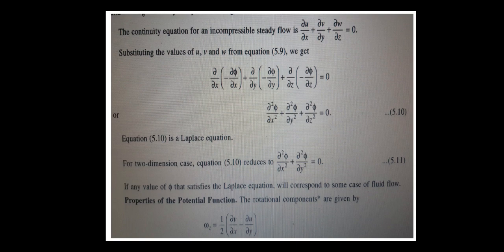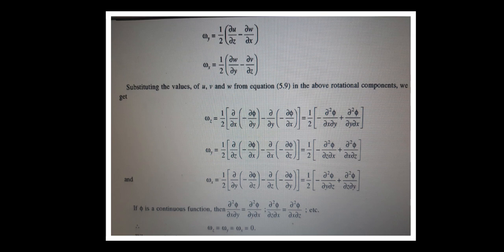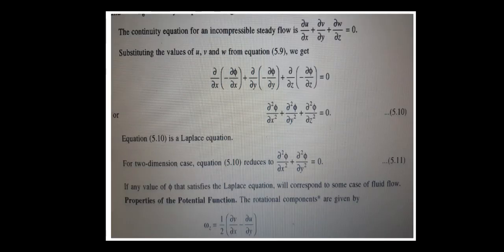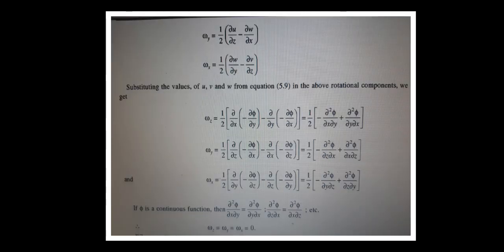Now the properties of the potential fluid: the rotational components are given by the rotation, which we write as omega. For the z direction, omega_z equals 1 by 2 of dou v by dou x minus dou u by dou y. Rotation about the y axis equals 1 by 2 of dou u by dou z minus dou w by dou x.